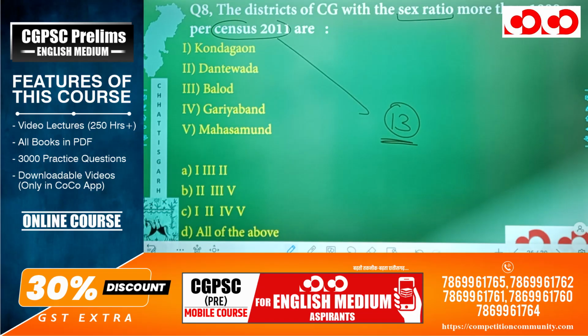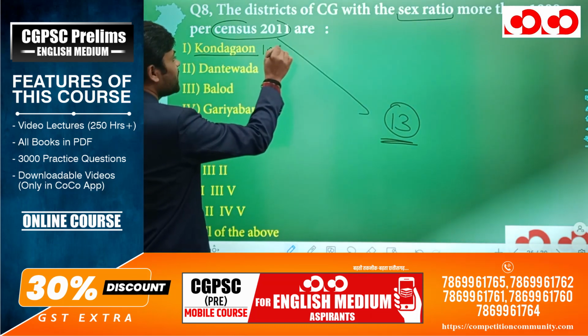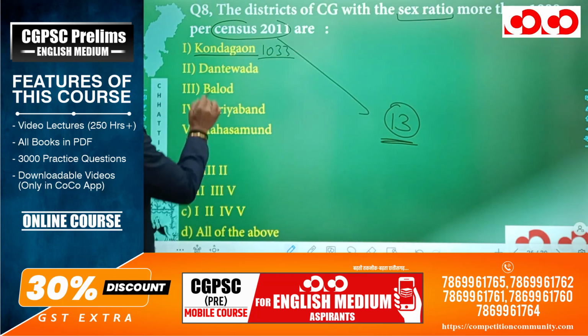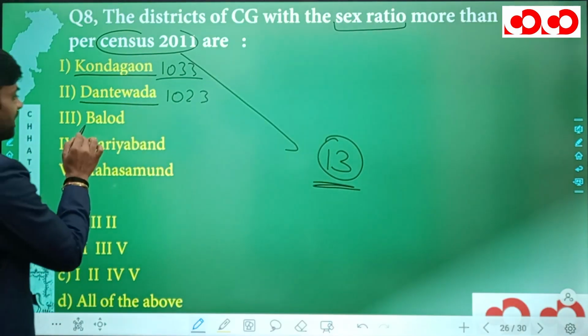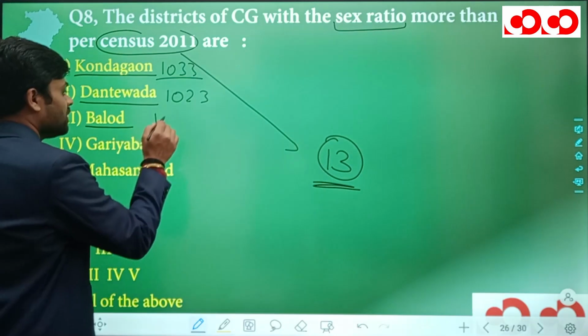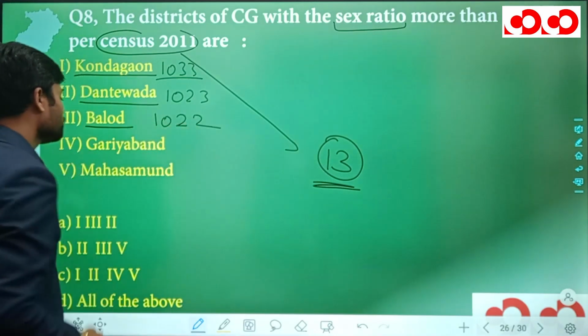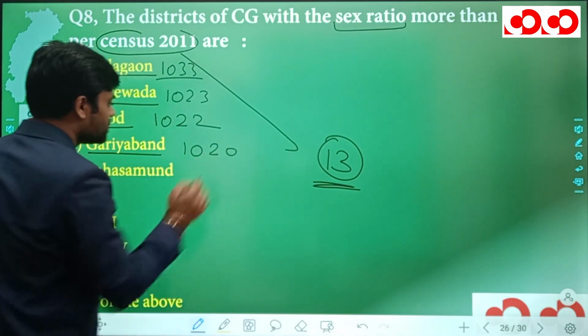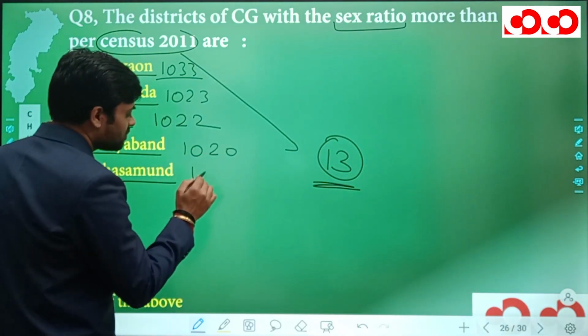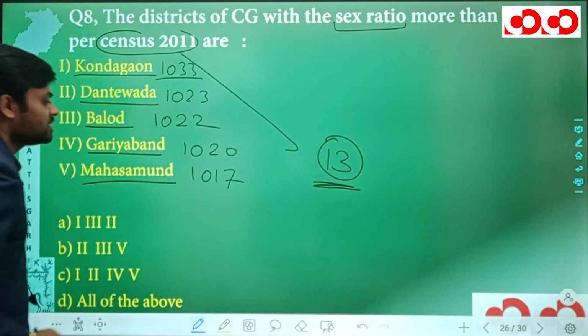Now coming back to the question. The sex ratio of Kondagaon was 1033. Of Dantewada was 1023. Of Balod was 1022. Of Garyaband was 1020, and of Mahasamund was 1017.